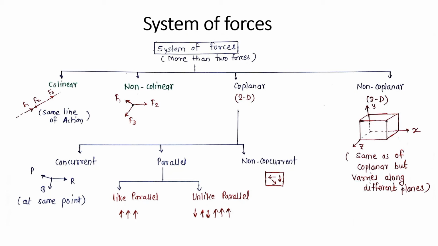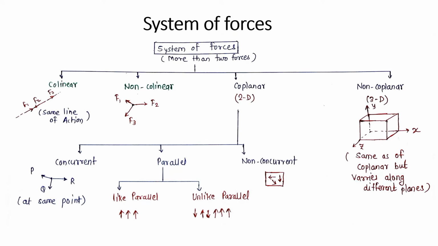Second is coplanar. Coplanar means the forces are lying in the same plane, meaning we have only a lamina or a plane to consider. So this is a two-dimensional system of forces. In the coplanar system of forces, they are classified under three subparts. First is concurrent system, second is parallel, third is non-concurrent system.